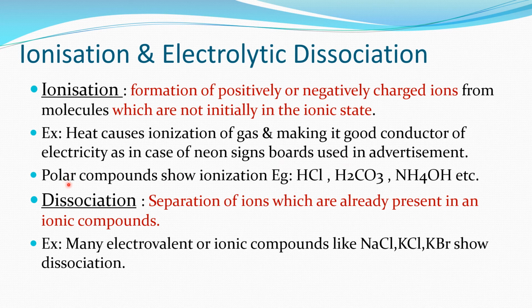Polar compounds generally show ionization. For example, HCl, that is hydrochloric acid, carbonic acid, ammonium hydroxide, etc. Dissociation is the separation of ions which are already present in an ionic compound or electrovalent compounds. So many electrovalent or ionic compounds like NaCl, sodium chloride, KCl, potassium chloride, and potassium bromide show dissociation.